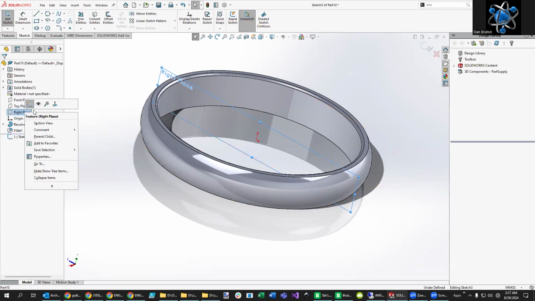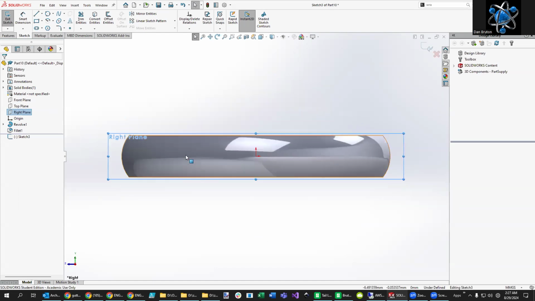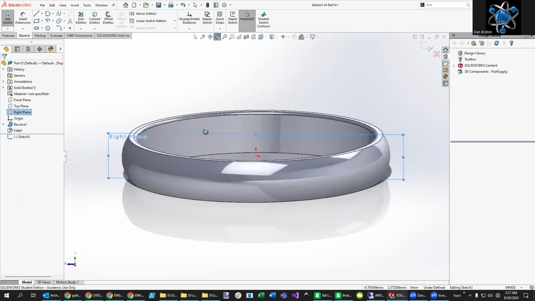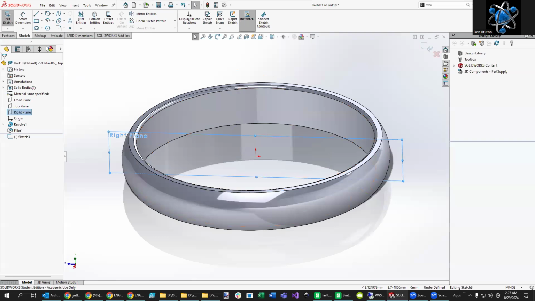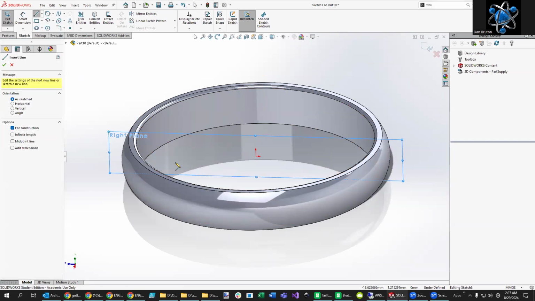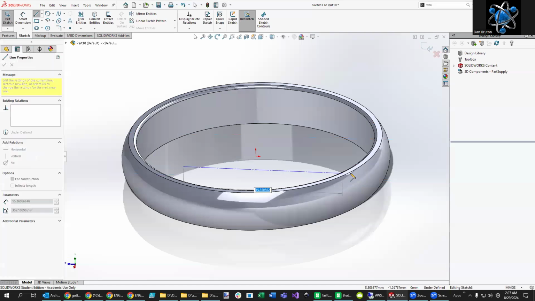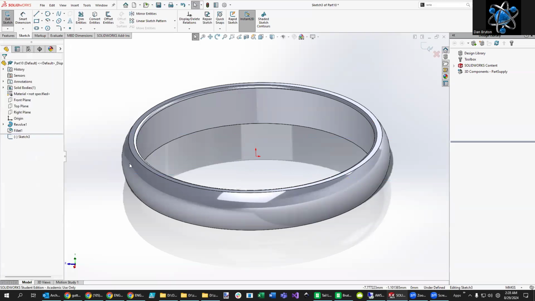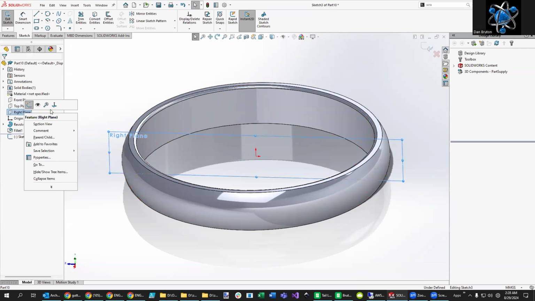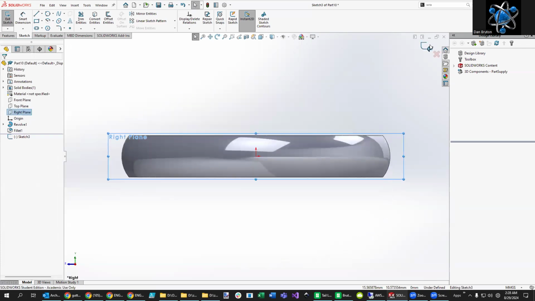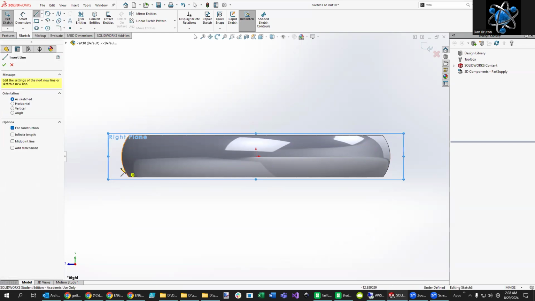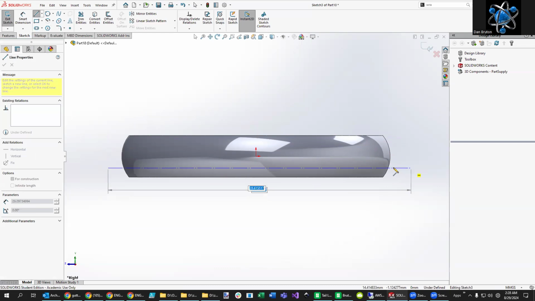And let's see if I can also do a perpendicular to that. So I'm really drawing in the middle of this right here. And what I want to draw is just a center line down here. How about maybe just all the way across? So I'm gonna go back over here to right plane, make it perpendicular. Looks like I'm still in the sketch mode. And I'm gonna do this center line, I guess maybe all the way from here over to there.